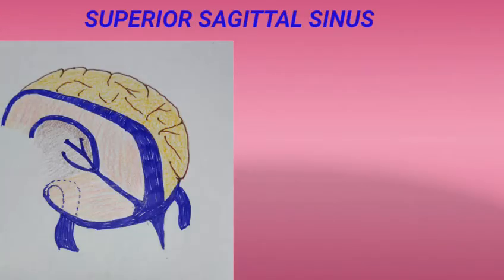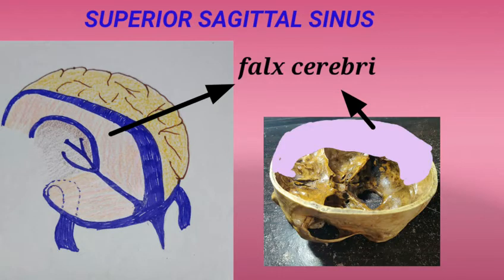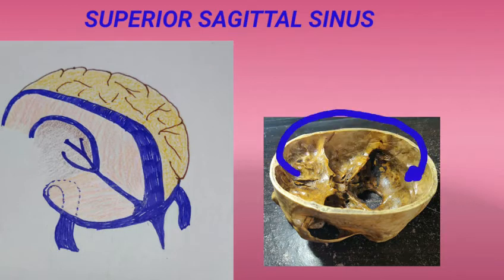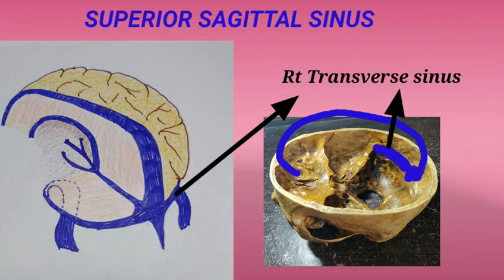Superior sagittal sinus is triangular in cross-section and is located in the attached convex margin of falx cerebri. It begins at crista galli anteriorly and posteriorly, on reaching the internal occipital protuberance, the sinus enters into the confluence of sinuses, where it usually becomes continuous with the right transverse sinus and rarely with the contralateral transverse sinus.